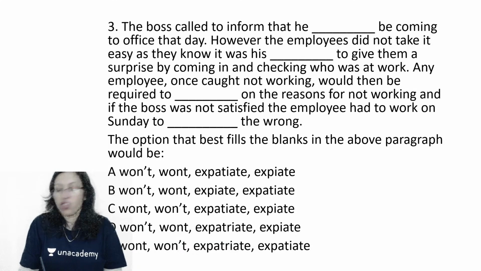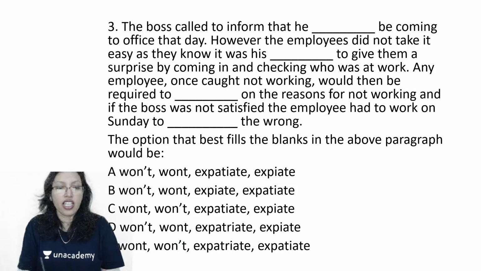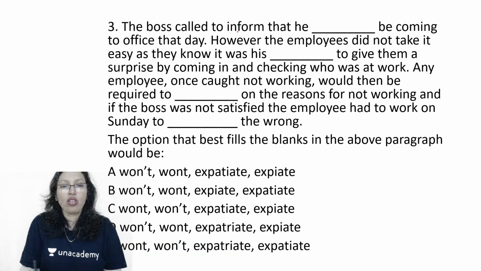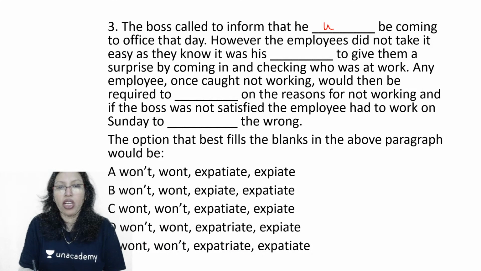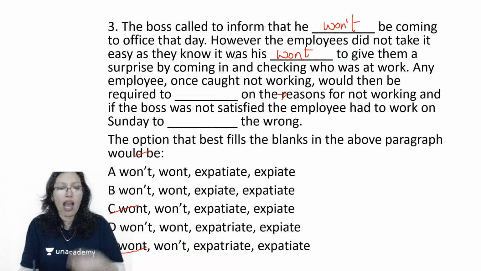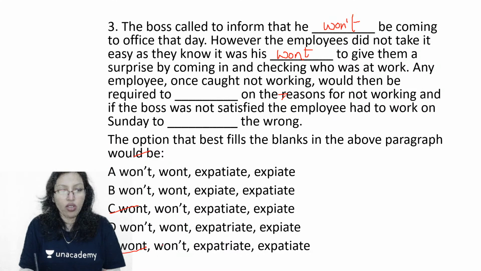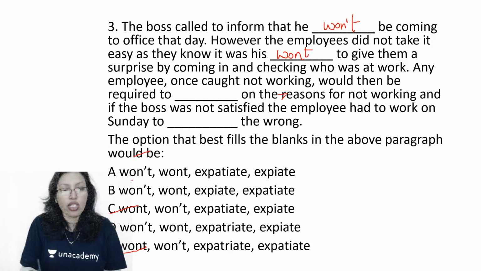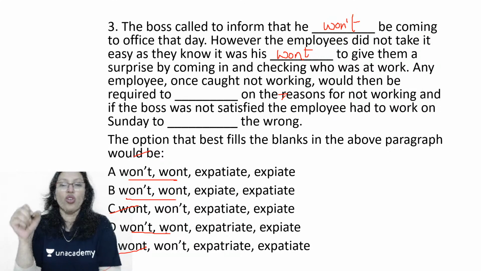All right. So Kaushik says A. Yasha says A. Okay. The boss called to inform that he won't be coming. Of course, I know this has to be won't, and therefore I can directly eliminate option C and option E. However, the employees did not take it easy as they know it was his wont to give them a surprise. So I am looking for the second wont, which means habit. Okay, but all my three have the same set, won't and won't. So this won't work.